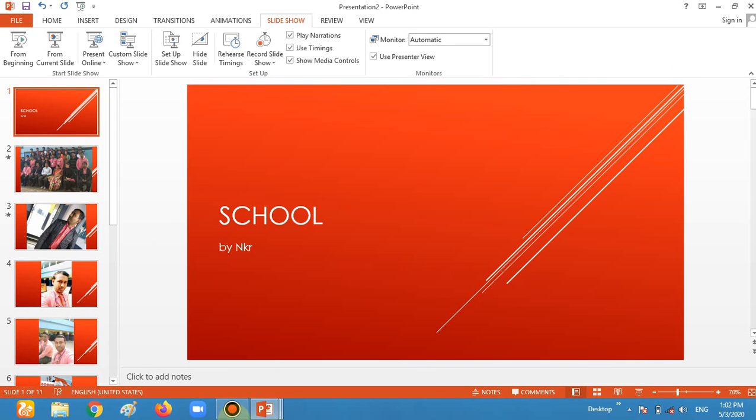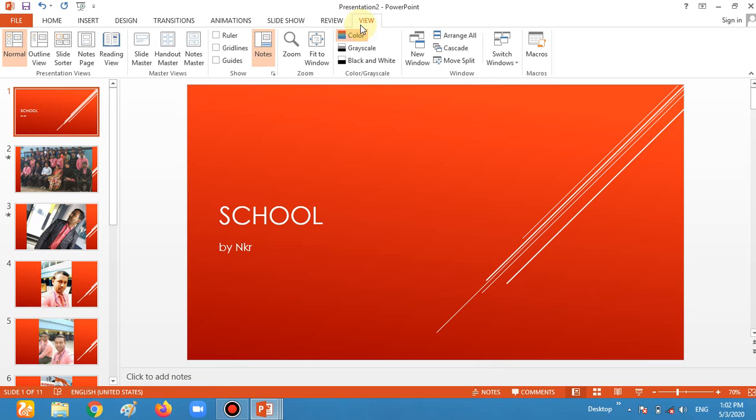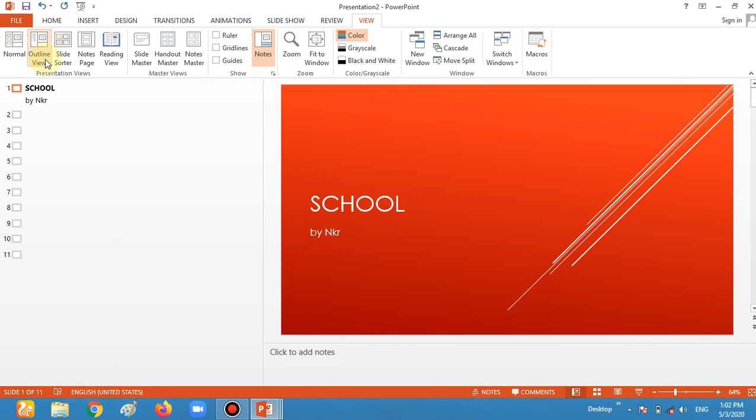Now there are some view options also given for you. The next topic is the view. What are the view options, and how many view options do we have for watching our slides? So first, for the view options, we have to go to the View tab. I'm going to the View tab, and there is the normal view, which shows on your screen right now. Now the outline view, this is the outline view.